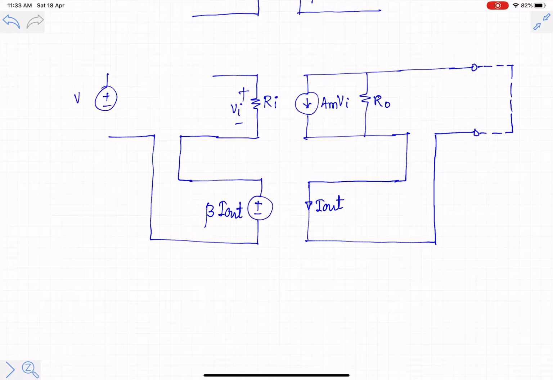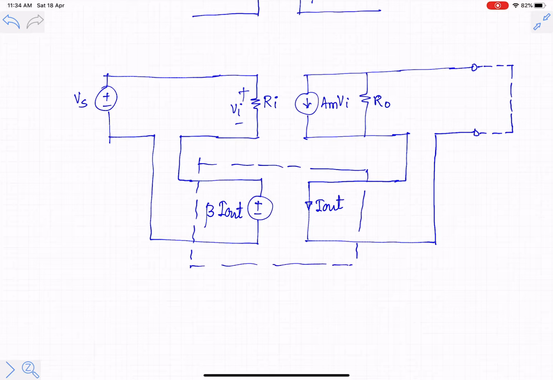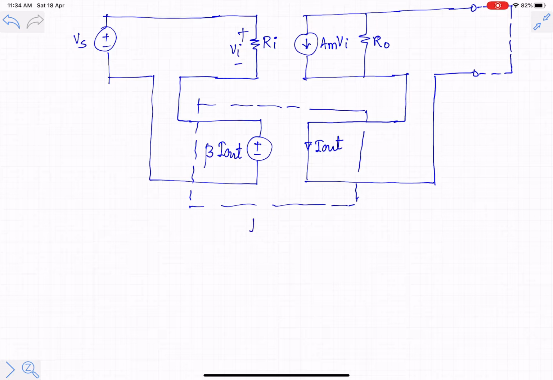So this is plus minus Vs. So we get a circuit. You should understand that this is the feedback network, which is ideal. So this is the ideal feedback network.